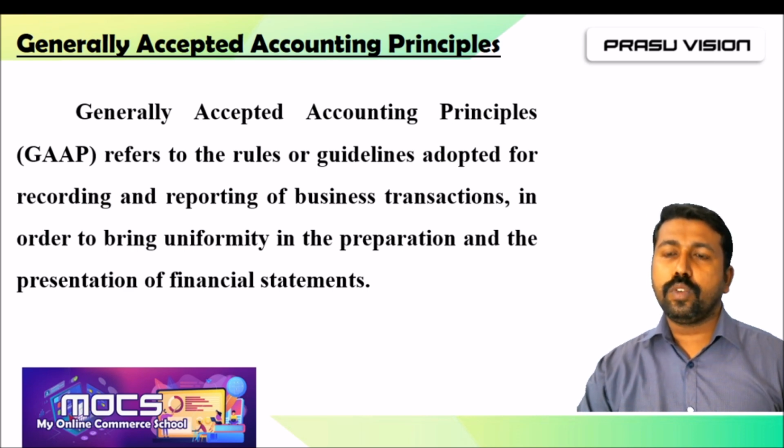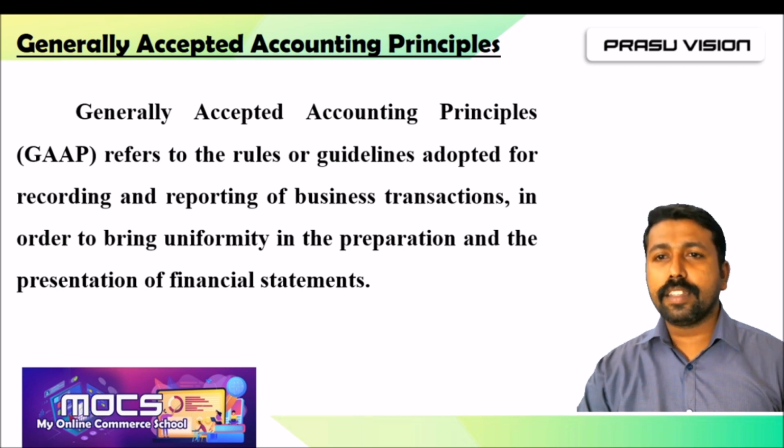So, in order to bring uniformity in every aspect of accounting, we have to follow the accounting principles. Then, what is GAAP? Generally accepted accounting principles refers to the rules or guidelines adopted for recording and reporting of business transactions. So, GAAP helps in recording and reporting business transactions very effectively and systematically.